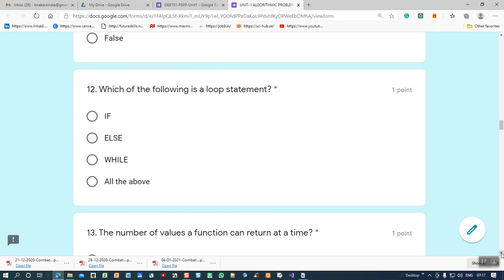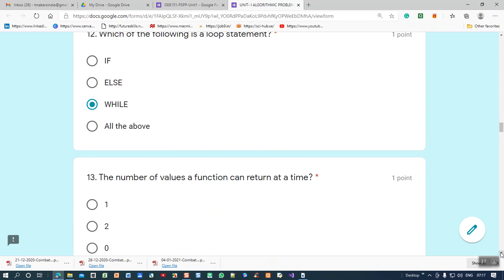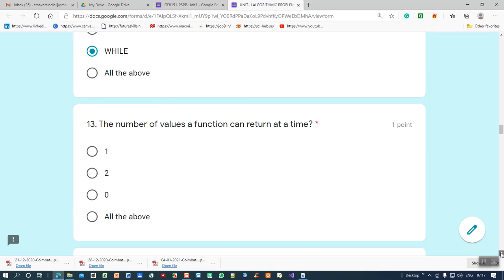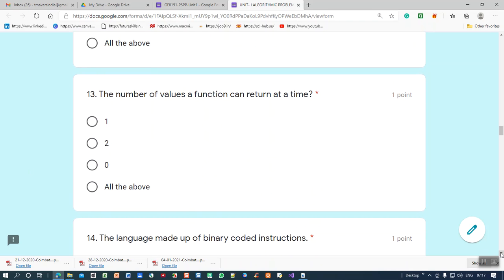12th question. Which of the following is a looping statement? If, else, while. You know very well, while is the looping statement. Like this, you may expect different statements and they may ask about their nature. 13th question: the number of values a function can return at a time.